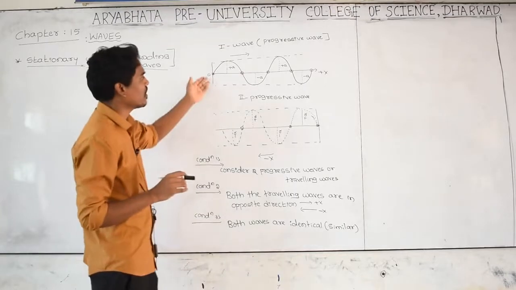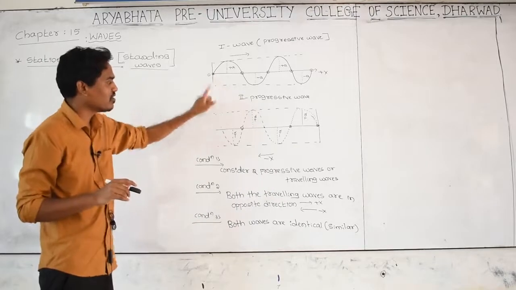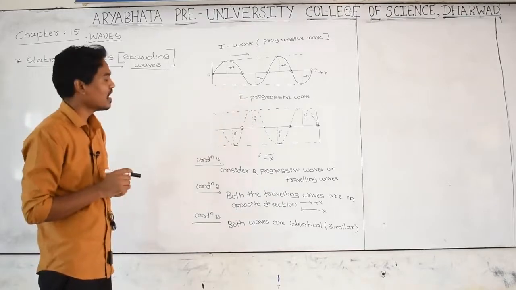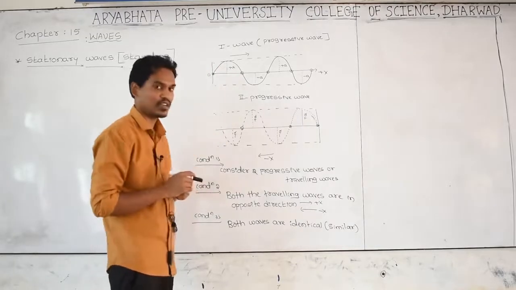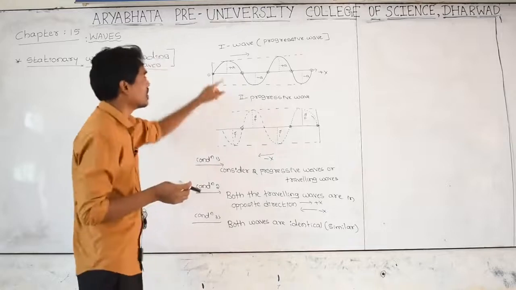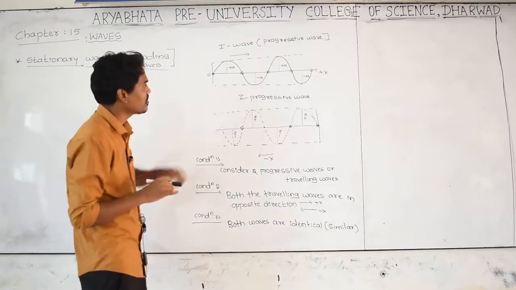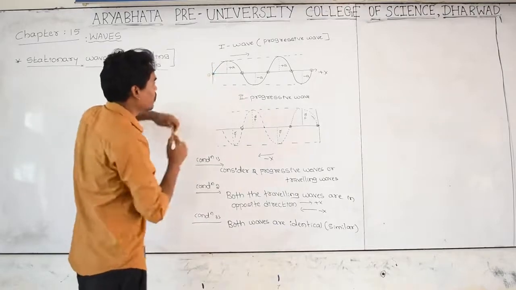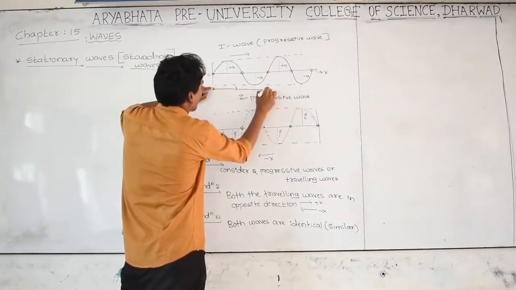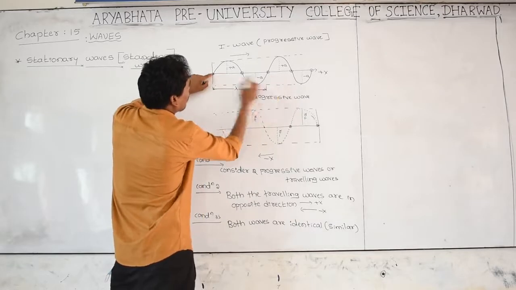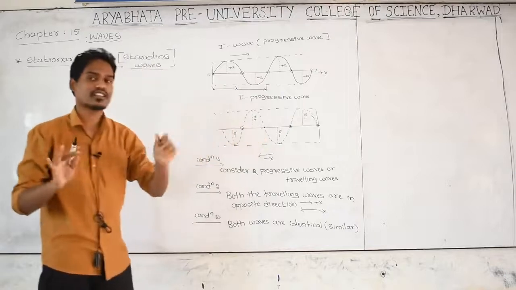Consider the first wave, it is a progressive wave, and this is also a progressive wave. The speed of the first wave and the speed of the second wave are exactly the same. Next, the wavelength of one wave, that is the length of one wave, lambda, from here to here, and the wavelength of this wave is also exactly the same.